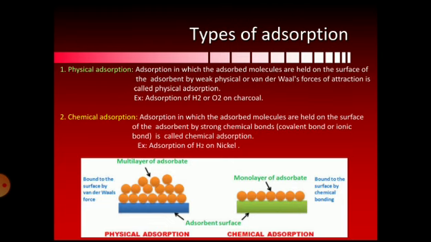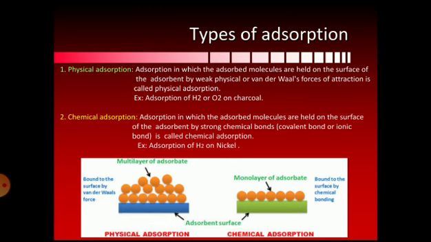The second one is chemical adsorption. Adsorption in which the adsorbed molecules are held on the surface of the adsorbent by a strong chemical bond, maybe a covalent bond or an ionic bond, is called chemical adsorption. Example, adsorption of hydrogen on nickel.